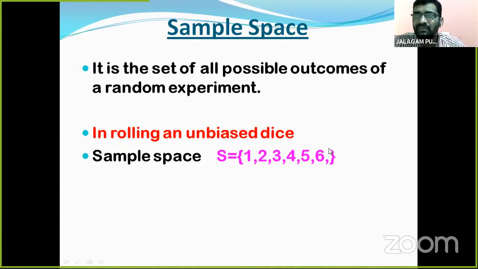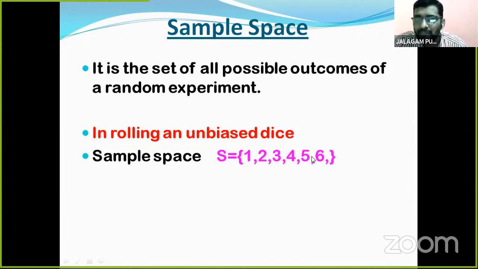Think, children, why is the sample space 6 outcomes? Because if we roll the die, on the top it may be 1 or 2 or 3, 4, 5 or 6. So these total possible outcomes we take as the sample space. This is about rolling an unbiased dice. So the number of outcomes is 6.